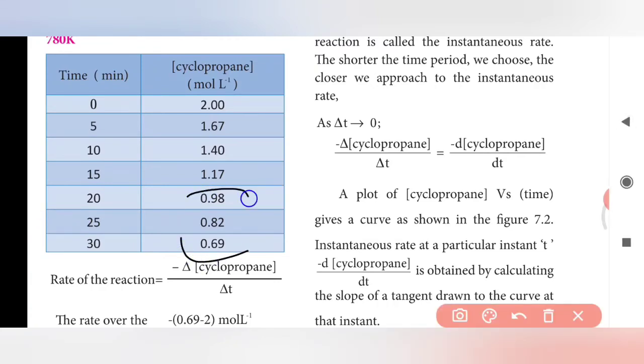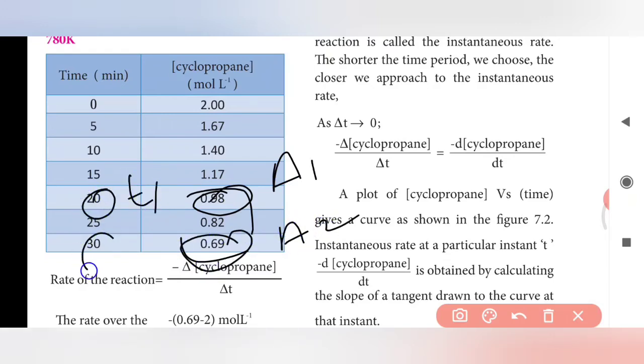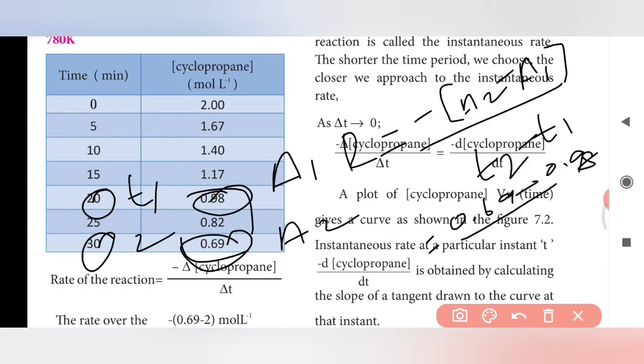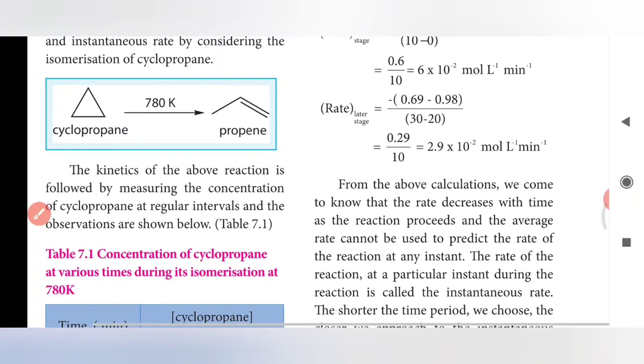0.69 to 0.98. Here 0.98 is nothing but A1 and 0.69 is nothing but A2, and for time this is T1 and this is T2. By doing the reaction, rate of reaction is equal to minus concentration of A2 minus concentration of A1 divided by T2 minus T1. For A2, 0.69 minus 0.98 divided by T2, 30 minus 20. After the derivation, we get the answer like this.